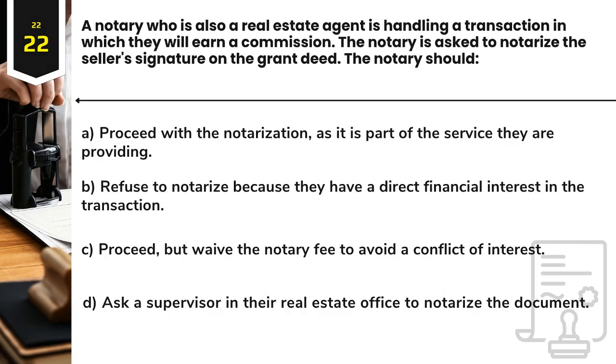Question 22. A notary who is also a real estate agent is handling a transaction in which they will earn a commission. The notary is asked to notarize the seller's signature on the grant deed. The notary should: A. Proceed with the notarization, as it is part of the service they are providing. B. Refuse to notarize because they have a direct financial interest in the transaction. C. Proceed, but waive the notary fee to avoid a conflict of interest. D. Ask a supervisor in their real estate office to notarize the document.